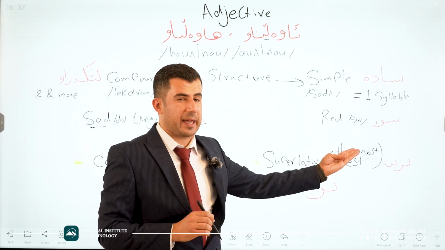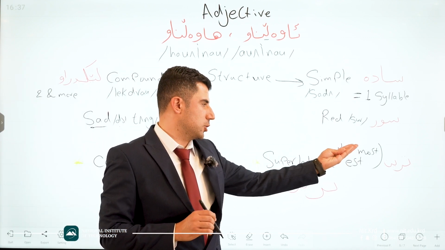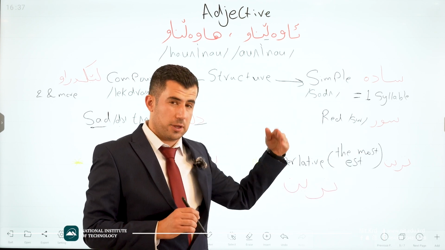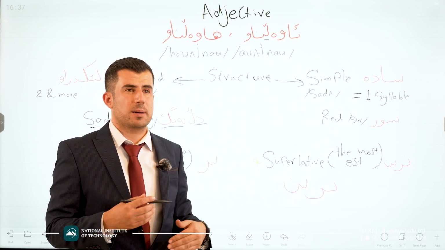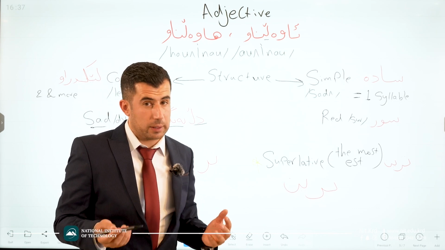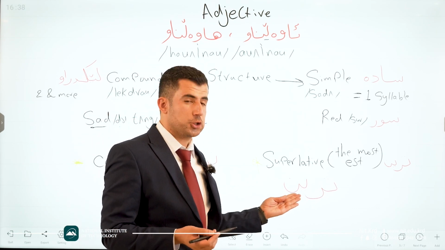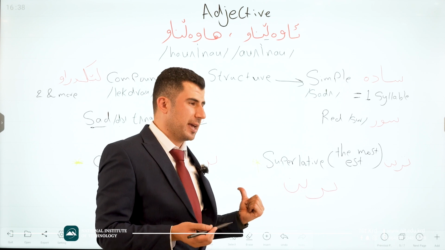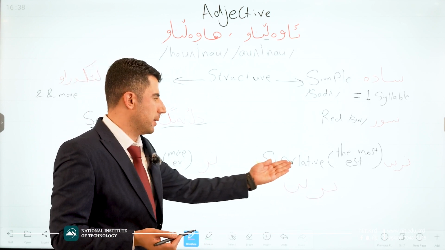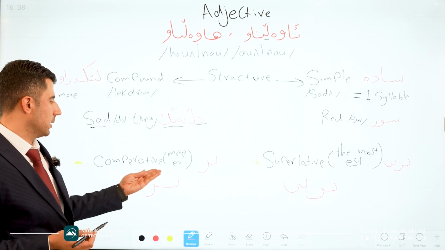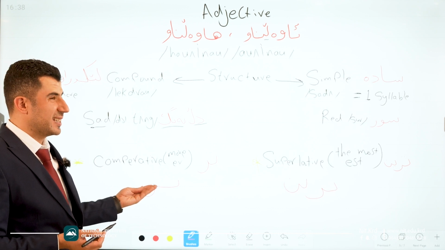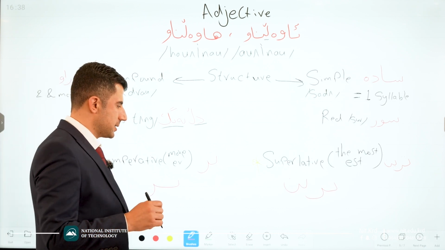We do not have cases like English for using two different styles, or maybe a third one, where some of them are irregular. No, just by adding terin to the end of the word, it becomes superlative, and just by adding this one, ter, it becomes comparative. For example, let's try one.